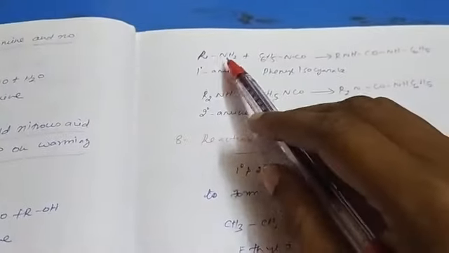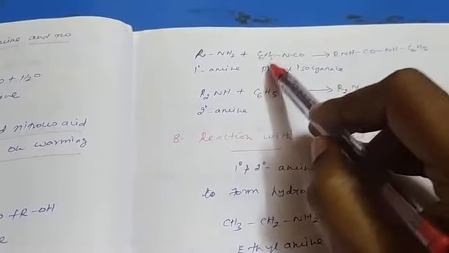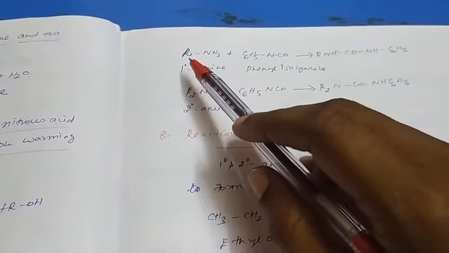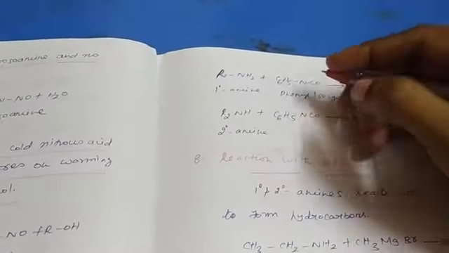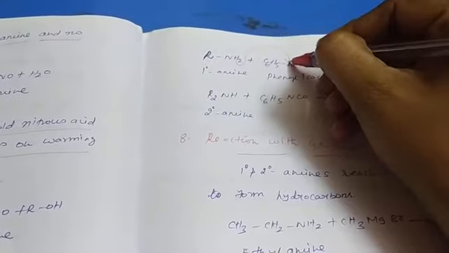So the reaction is RNH2 reacts with the phenyl isocyanate, C6H5NCO. So what is the product? One of the hydrogens is added to this nitrogen atom.